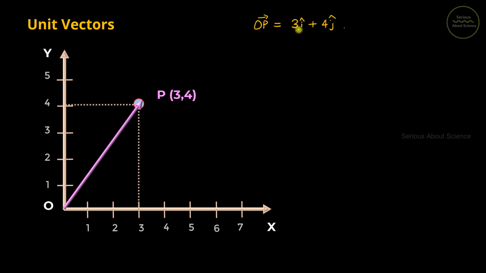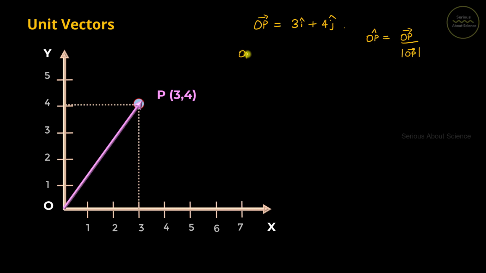Now to find the unit vector along this vector, we can use the formula, that is unit vector OP is given by vector OP divided by the magnitude of vector OP. So first we need to find the magnitude of this vector.